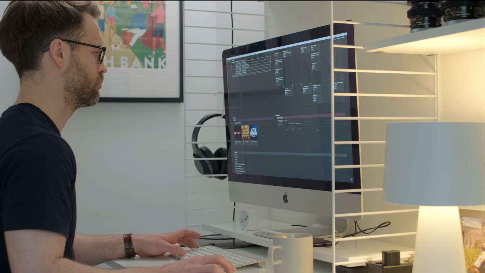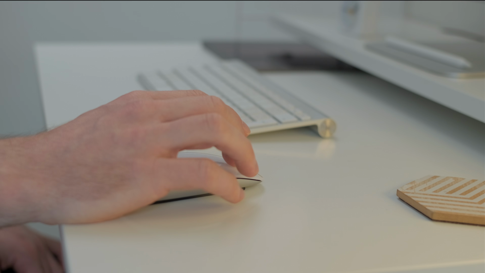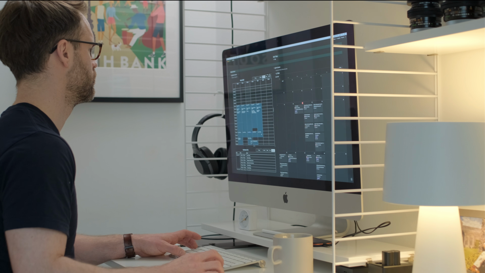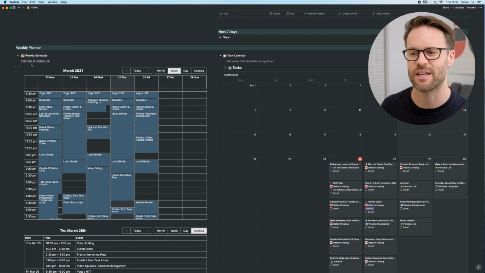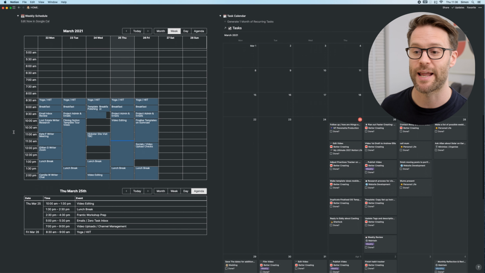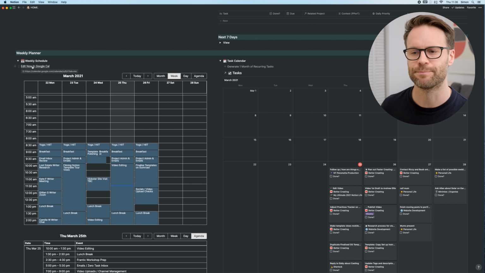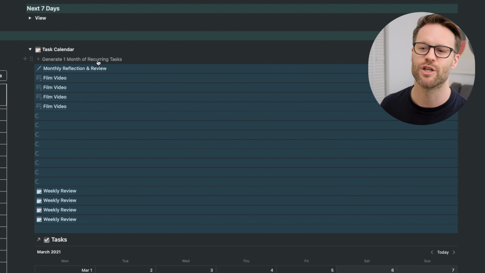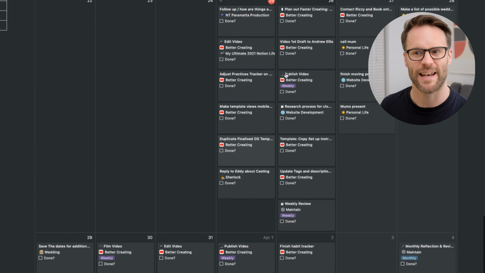The other key maintenance I do for the week is time boxing my schedule for the following week. So, for example, I'll edit and update my Google Calendar using this Indify integration, so it shows me next to my tasks, and I click here to jump to the calendar. I can then also edit and utilize this recurring task generator button to populate the calendar with tasks each month and then lay them out so I can plan ahead. So I'll plan the week out and I'm good to switch off for the weekend.